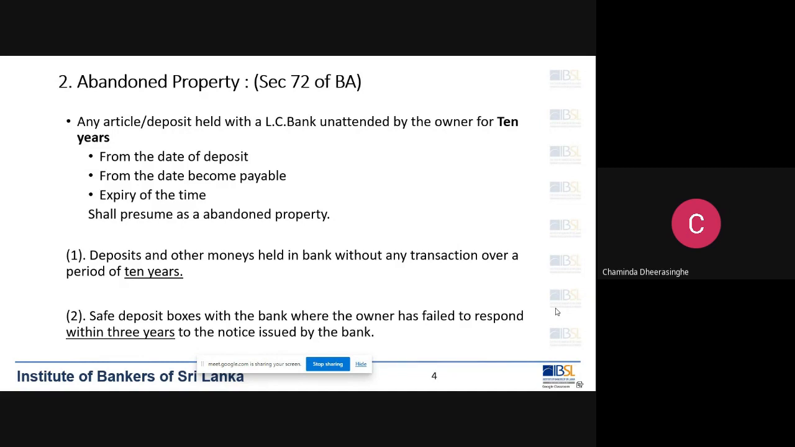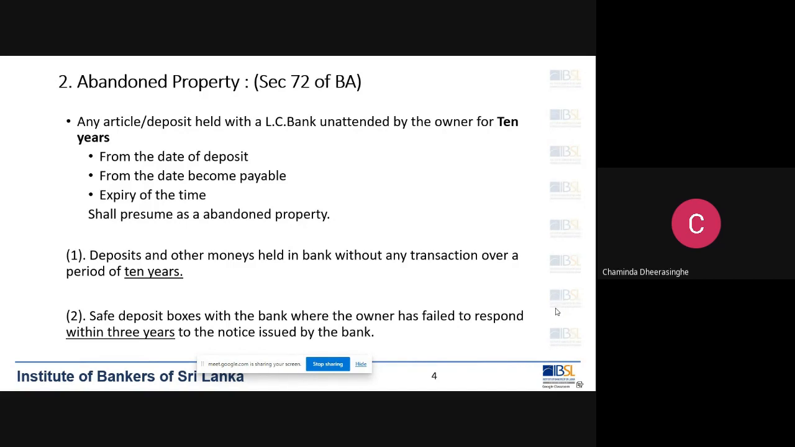So there are two different scenarios. If it is a deposit or other money held with the bank with no transaction for over 10 years, then we categorize that as abandoned property as per Section 72 of the Banking Act. If there is a safety deposit box, a service we provide to customers, and there are no transactions for a long period of time, then we send a notice to the customer.